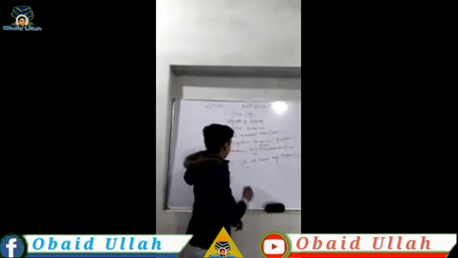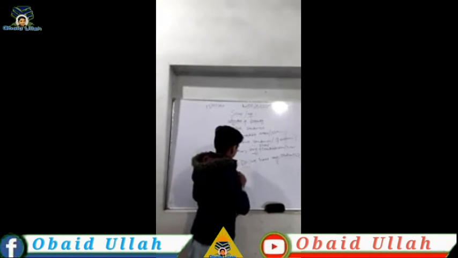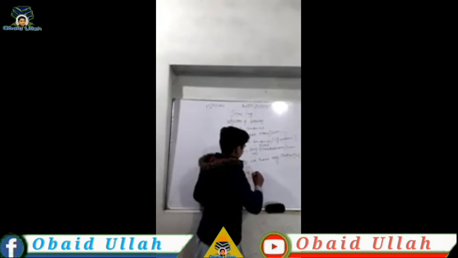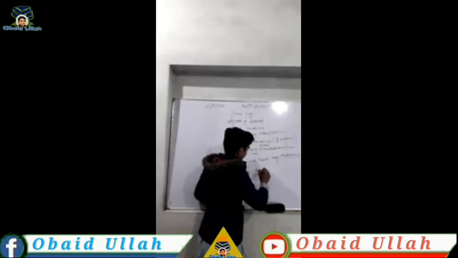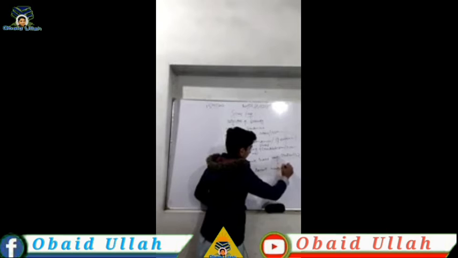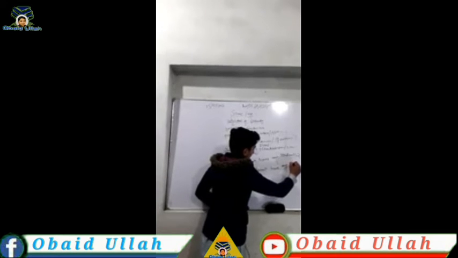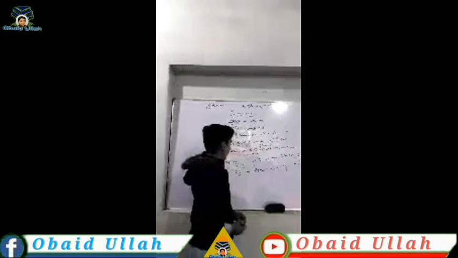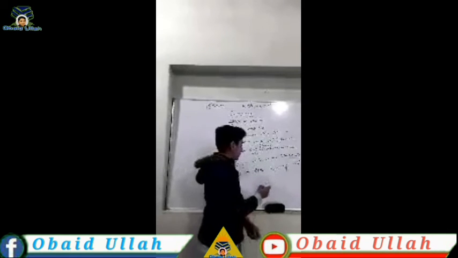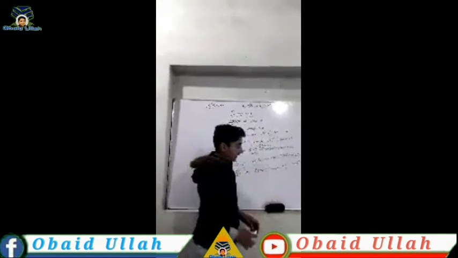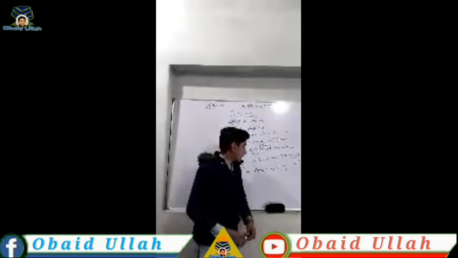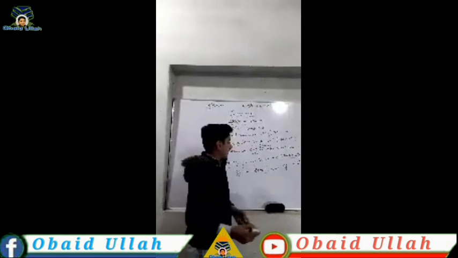So let me give another example: he doesn't have any pens. This is negative because we use not in this sentence. Whenever a sentence has not in it, it means that it is a negative sentence.